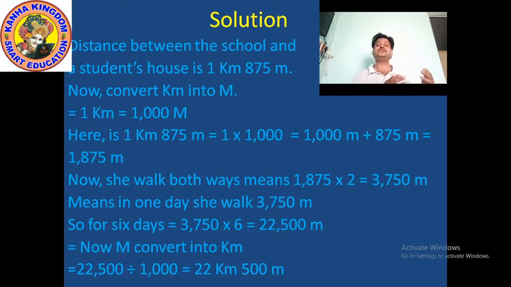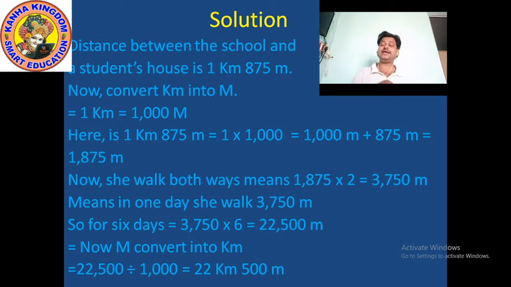Now 6 is multiplied by the 1000 position, and in the 1000 position 3 is there, means 6 multiplied by 3, that is 6 3 is 18, and how much carry? 4. So 18 plus 4 is 22, that is 22,500 meter.